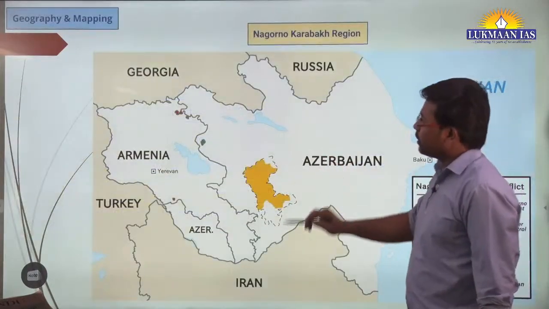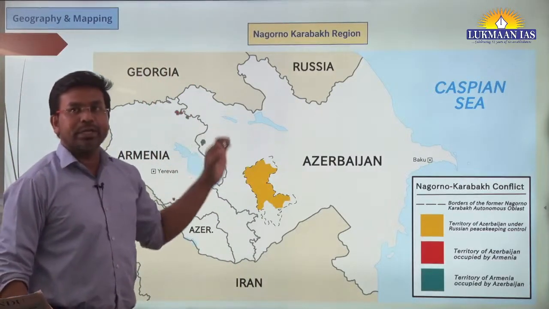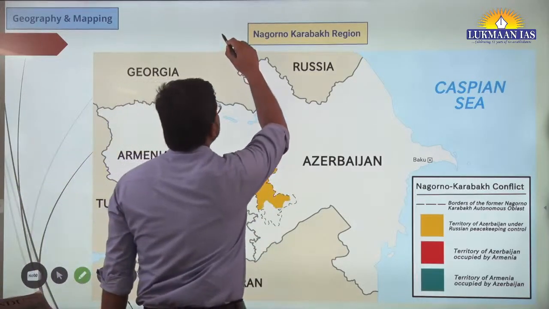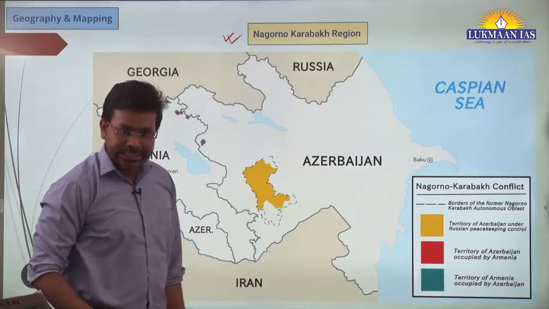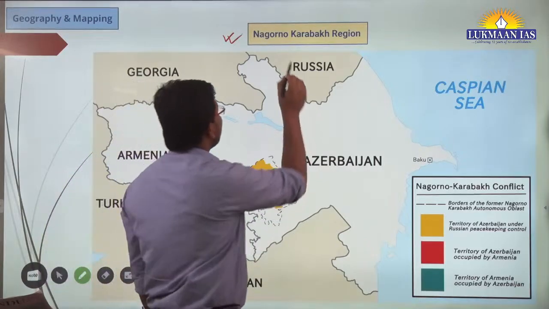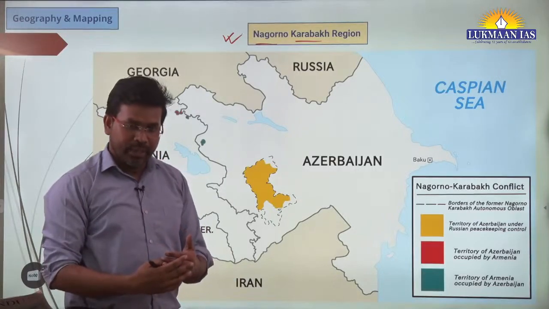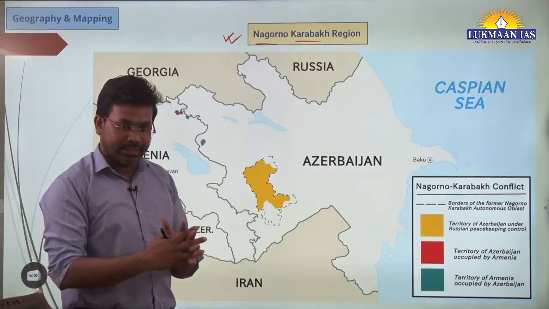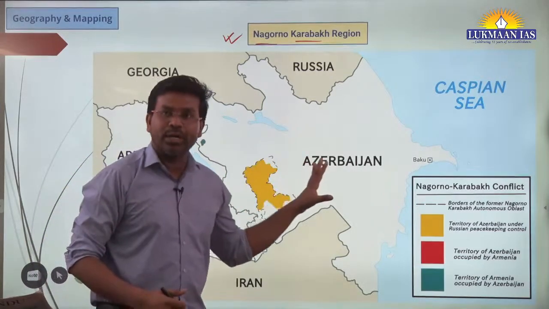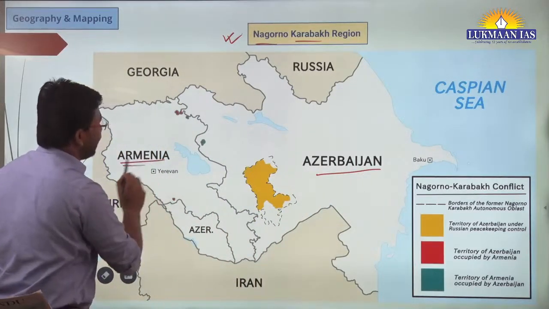The first topic, which is a map based topic, is about a region known as the Nagorno Karabakh region. Why is this region in news? This region is in news because of the conflict that happens in this region. It has been in news for a long time because of the conflict related to territorial borders between two countries. These two countries are Azerbaijan on one side and Armenia on the other side.